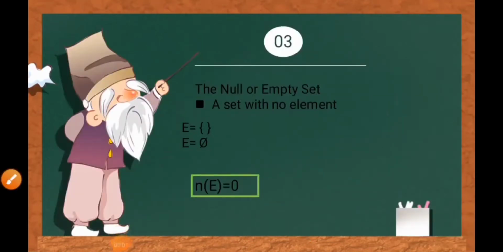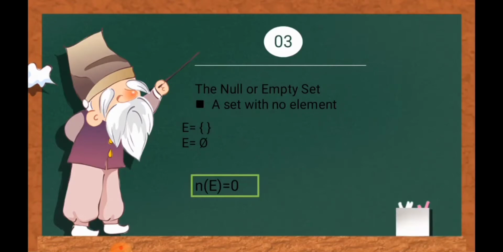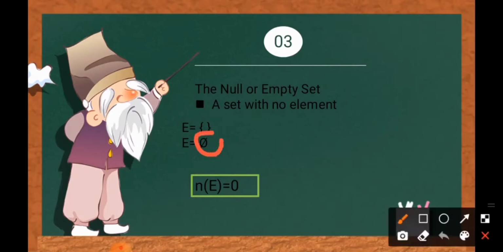And the third one is the null or empty set. This is the symbol of the empty set. Let's name it as set A. Another way of writing set E is this symbol, which is the null. So, the cardinality of set E is 0. The notation simply means that the number of elements is zero.